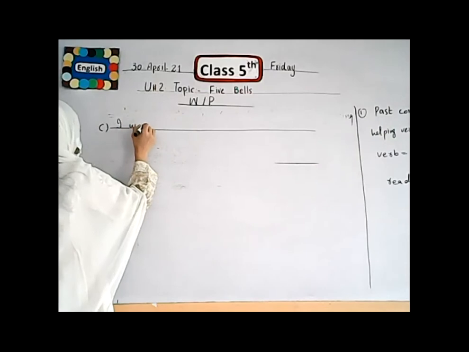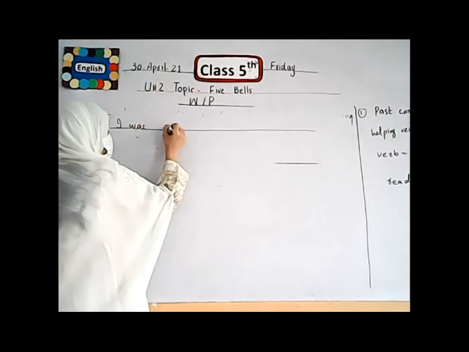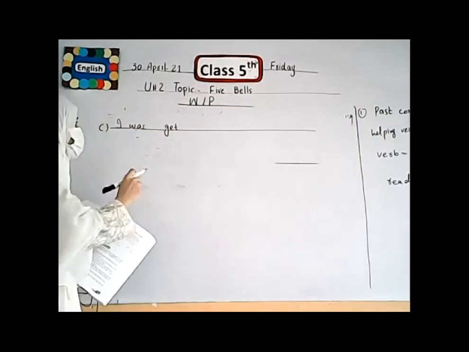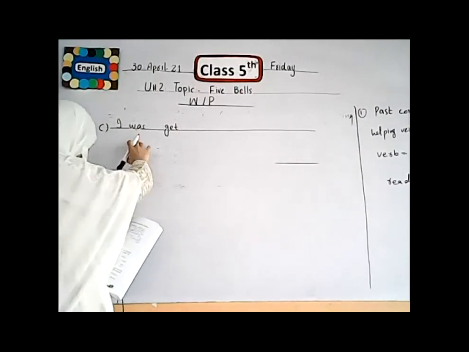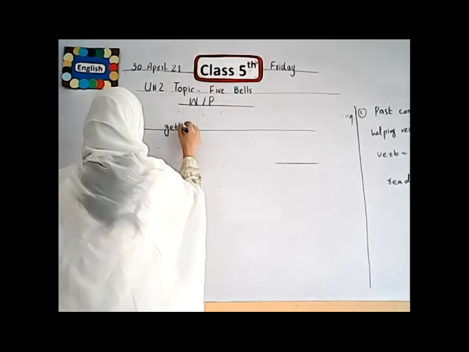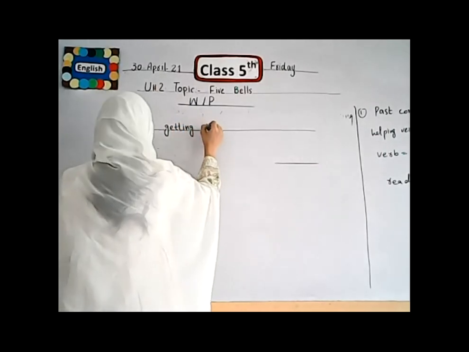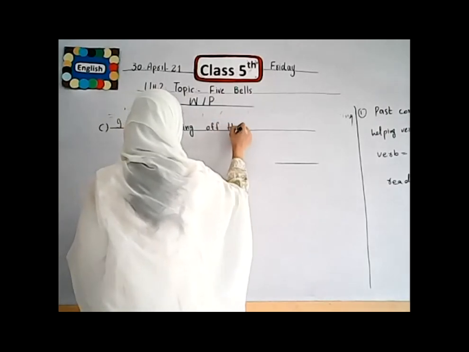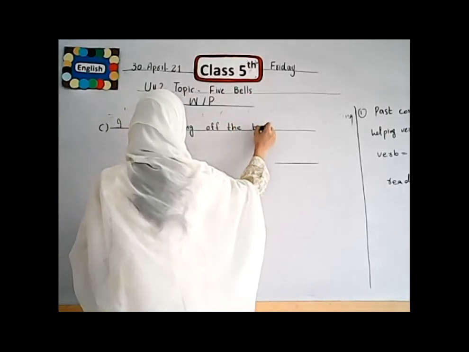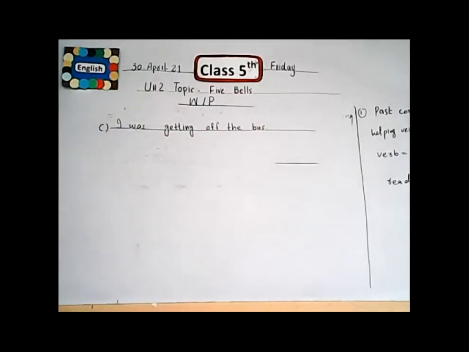I was. Get is the first form, and when we use the first form in a past continuous sentence, we add ing. I was getting off the bus. When the bomb exploded, Shama was getting off the bus. Shama was getting off the bus. Is it clear? I hope all of you students understand.